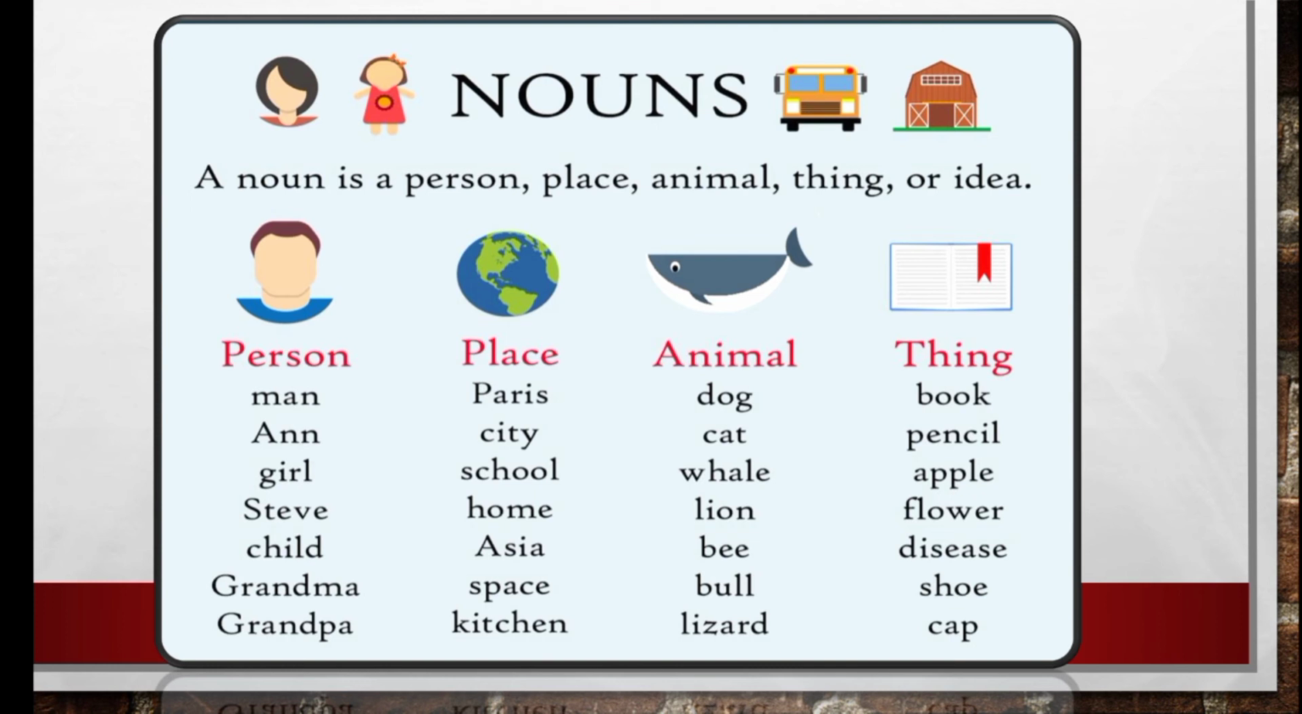And the next one is things: book, pencil, apple, flower, shoe, cap, bicycle, scooter, mobile phone, gadgets, and anything you can say. And for ideas, you can say Newton's gravitational theory is an idea, and Archimedes' theory is an idea. Raman's effect is an idea. So these are all examples of ideas. And Pythagoras' theorem is an idea.